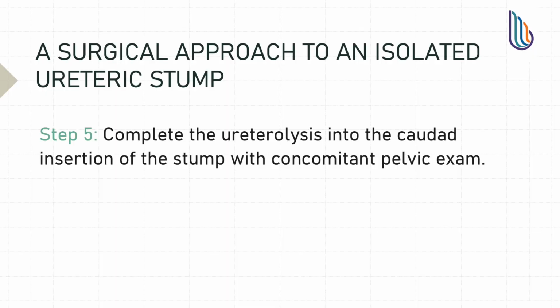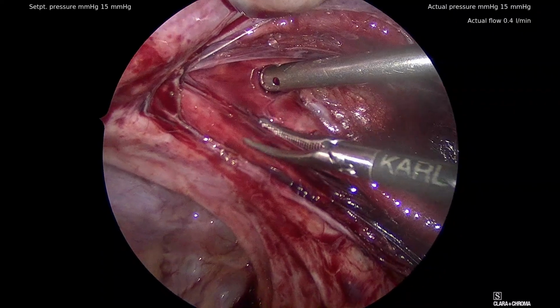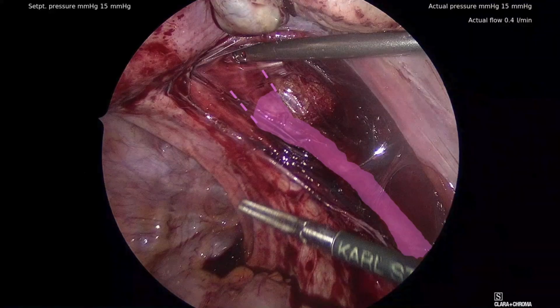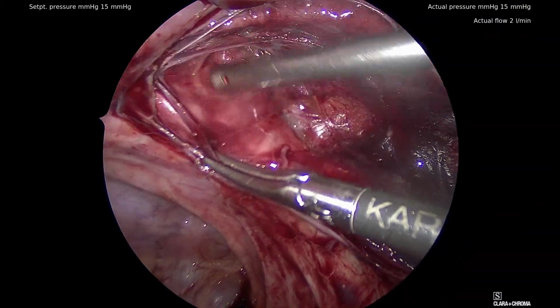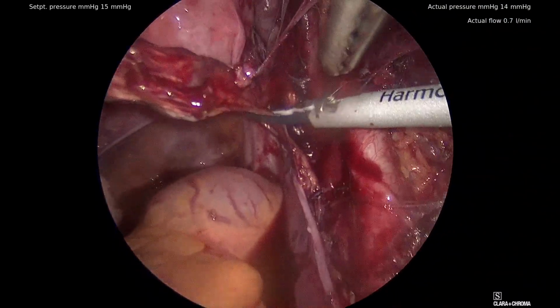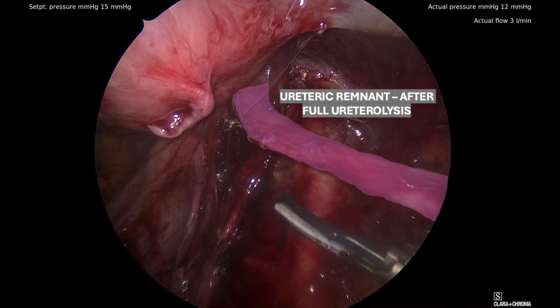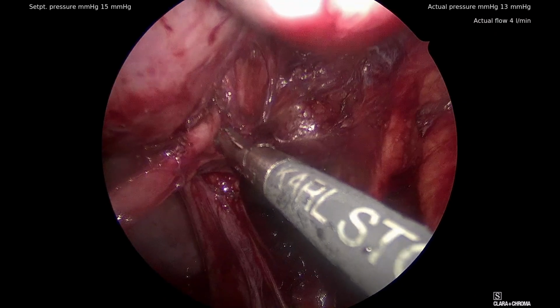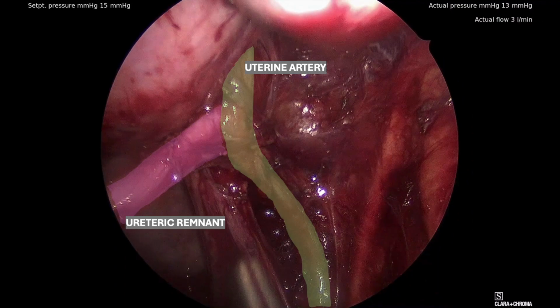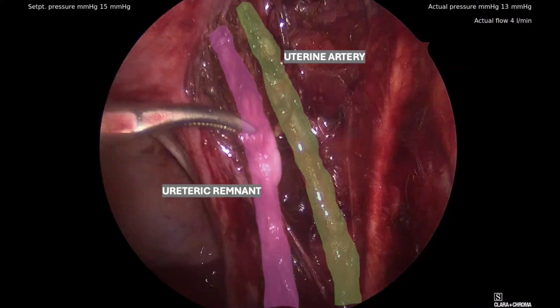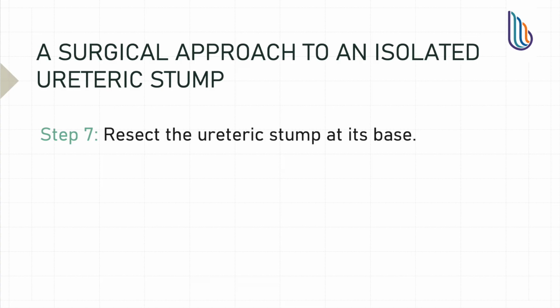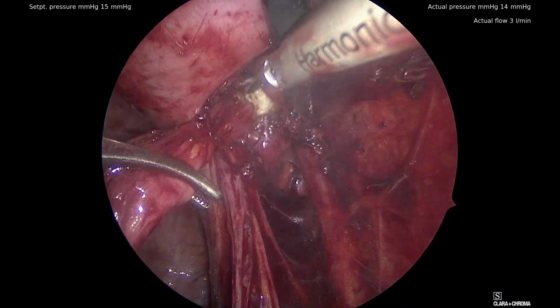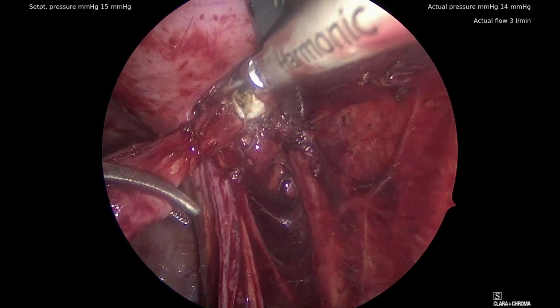Then, ureterolysis was completed caudally. Here, we observed the ureteric remnant coursing through the parametria. The stent could be palpated vaginally, but was not seen by hysteroscopy nor vaginoscopy. The uterine artery was then identified and isolated from the course of the ureteric remnant. The ureteric remnant was then resected to its base, which in our case is to its insertion to the vagina.